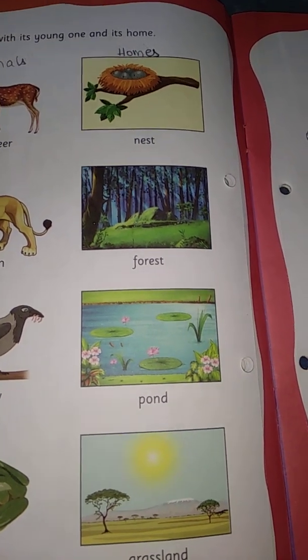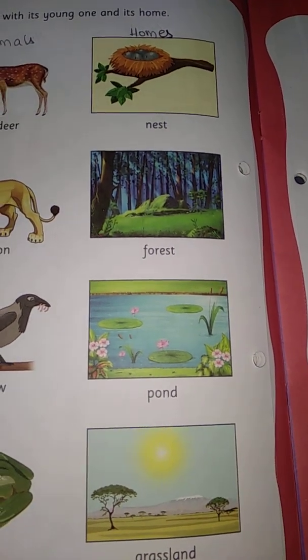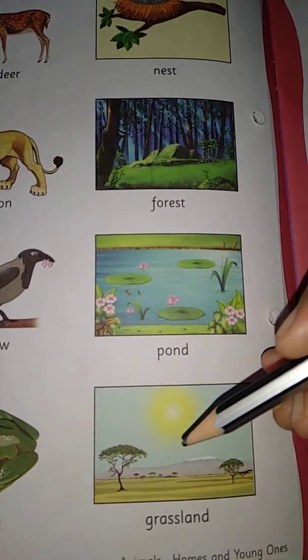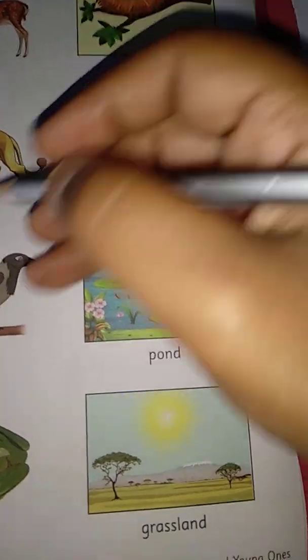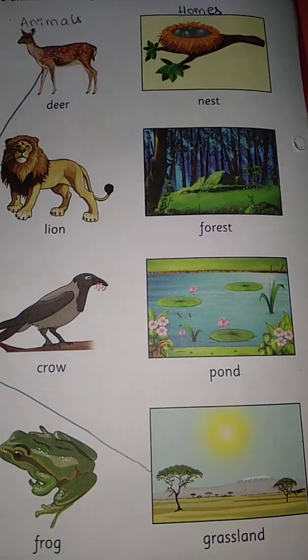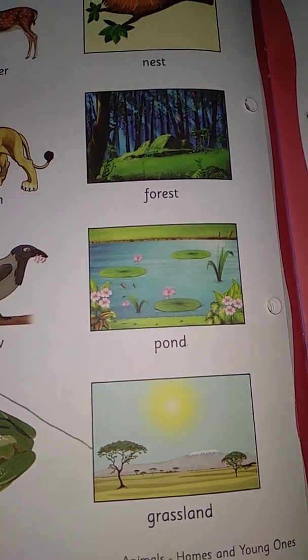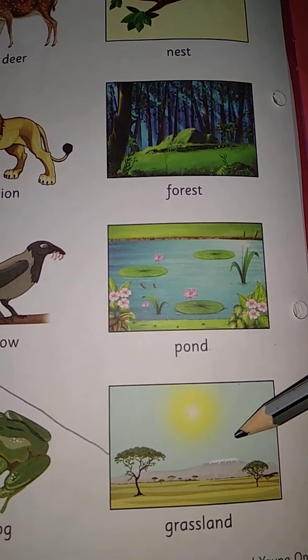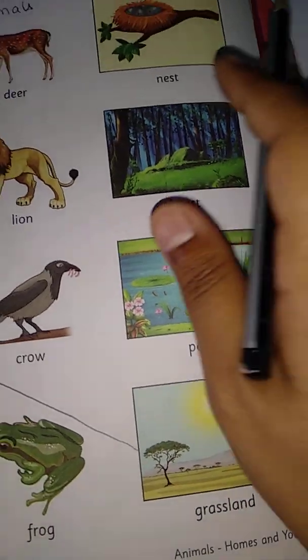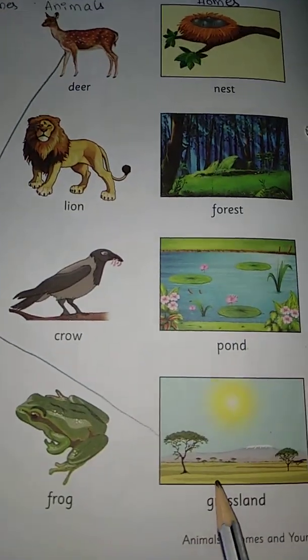No. Once it enters the pond, it shrinks into the pond. And the next one is grassland. Yes, deer live in grassland, because the deer's food is grass. They eat grass, so we mostly see deer in grasslands. So deer and its young one fawn live in grassland.